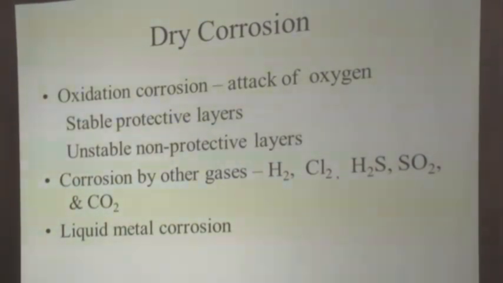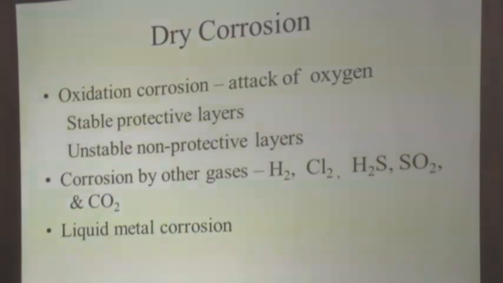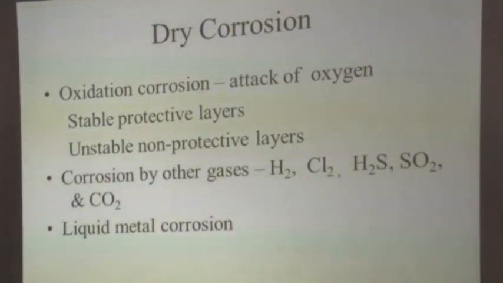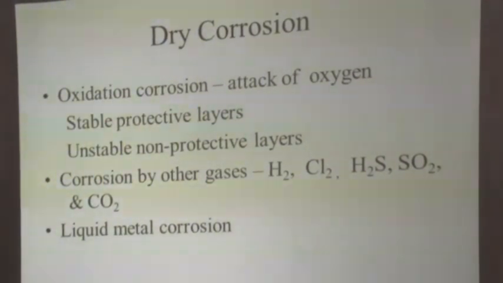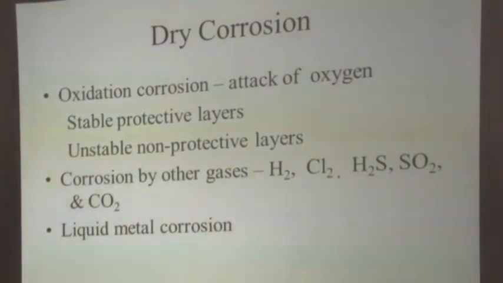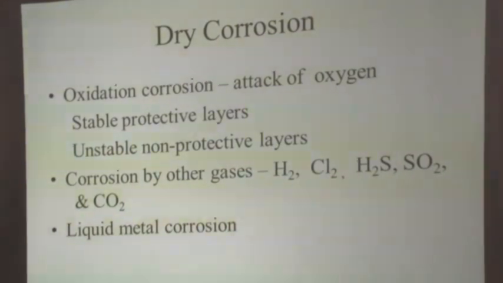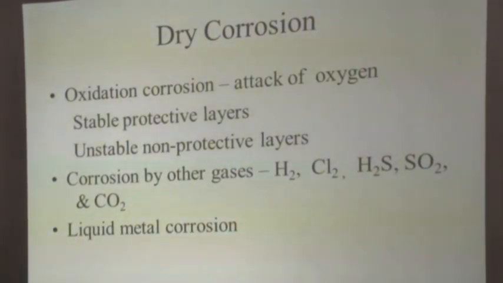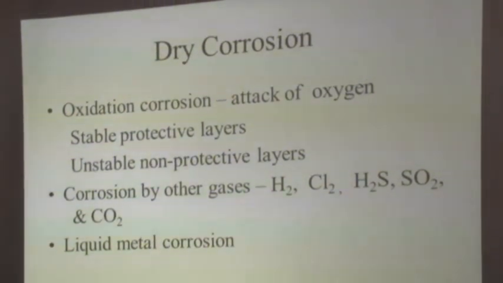The first type, where the metal comes in contact with oxygen available in the atmosphere, whereby it forms different layers, which are nothing but the metal converted into oxide form. So on the metal surface, you have a formation of a metallic oxide, which will act as a coating for the metal surface. But this coating is not always advantageous. It may be harmful also.